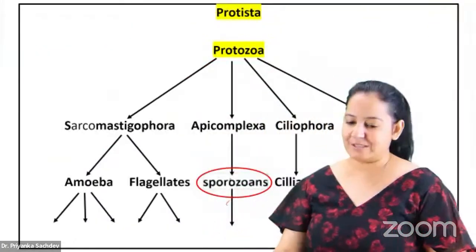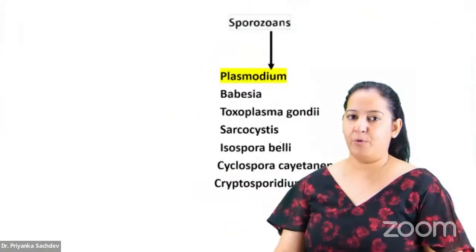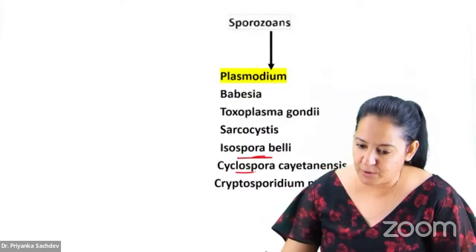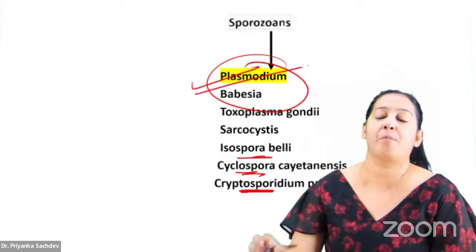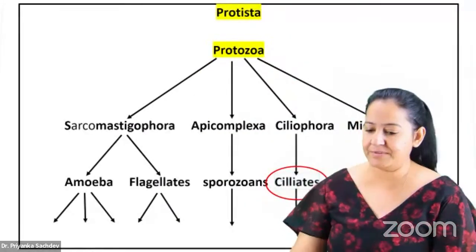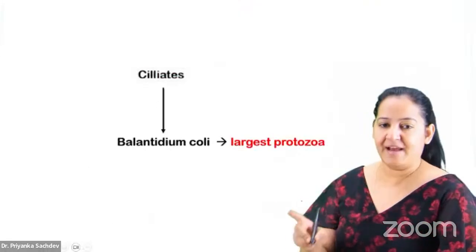Among the sporozoans, all the sporas are there. सारे स्पोरा आ जाएंगे, है ना? I mean Isospora, Cyclospora, Cryptosporidium. उसके अलावा Plasmodium and Babesia. The most important here is the Plasmodium. Okay, उसके अलावा ciliates. Ciliates में एक ही आता है, Balantidium coli.